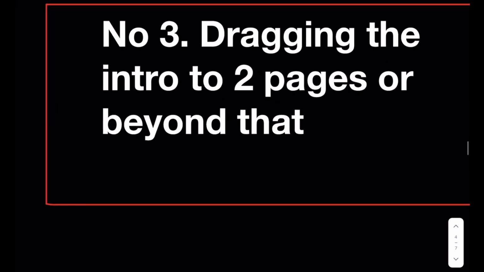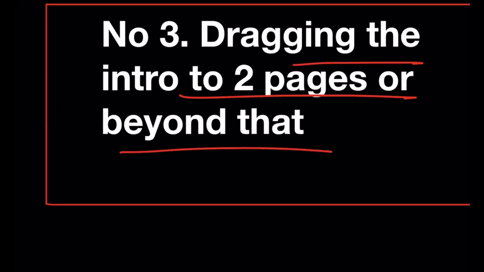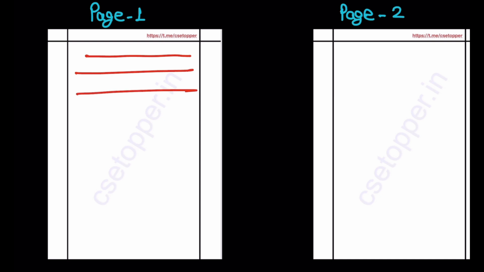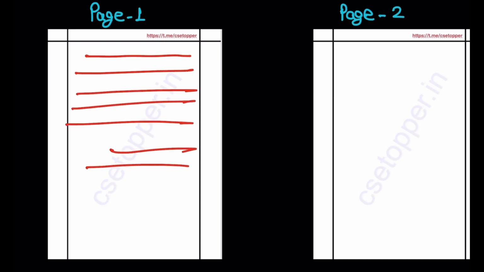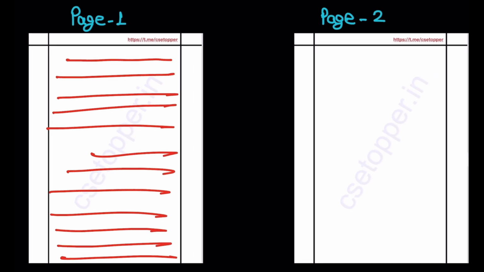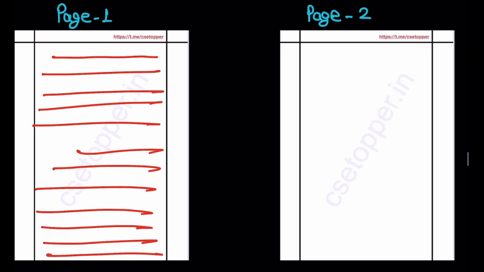Mistake number 3, dragging the intro to 2 pages or beyond that. So for example, this is how your copy is given to you. This is page number 1 and 2. You start your anecdote from here, your introduction from here. You write the introduction, you write 2 paragraphs. Symmetry says that if you write 2 paragraphs on a particular page or 3 paragraphs throughout the essay in all the pages, then it looks more symmetrical, and then it gives good impression.